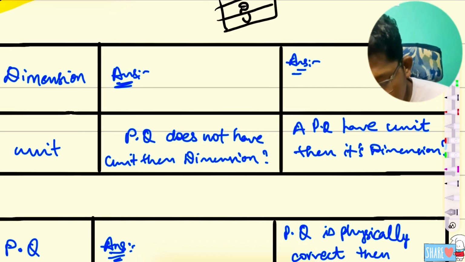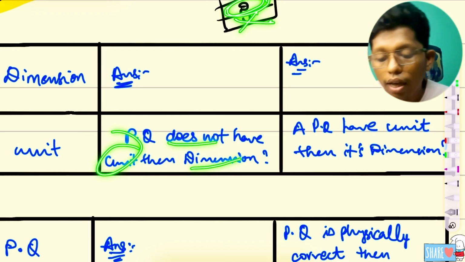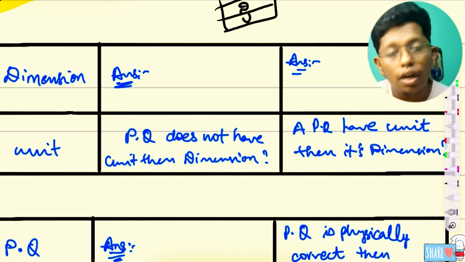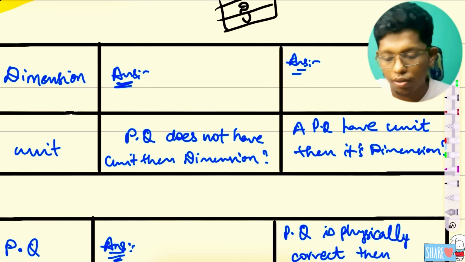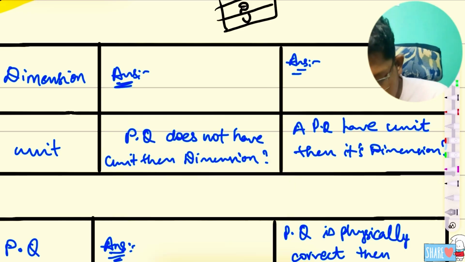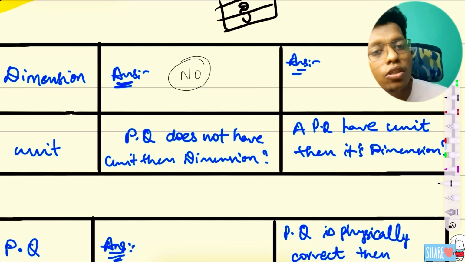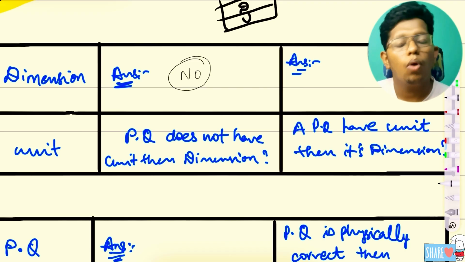Here it says the unit is not there, then they are asking whether a dimension could be there. Definitely not. The first floor itself is not there, so what about the dimension? The answer is no, because I already said this physical quantity does not have a unit. If the basement itself is not there, how can we go to the upper floors? So definitely it is not there. I have taken questions like this, and if you feel ready, you can answer this question.